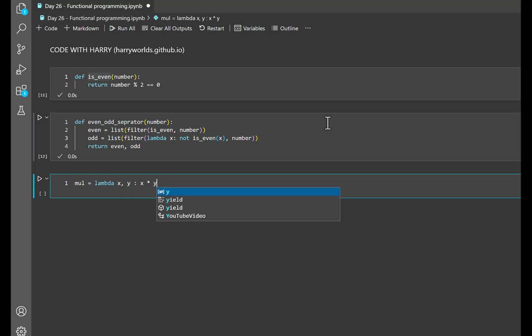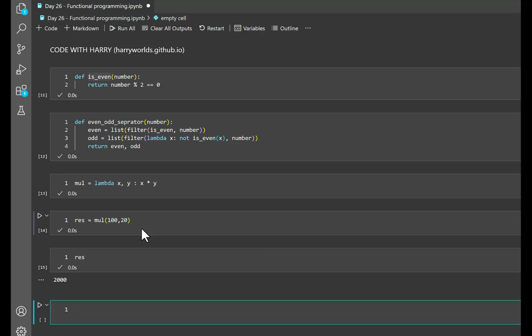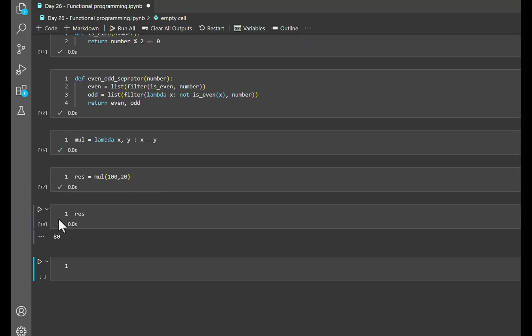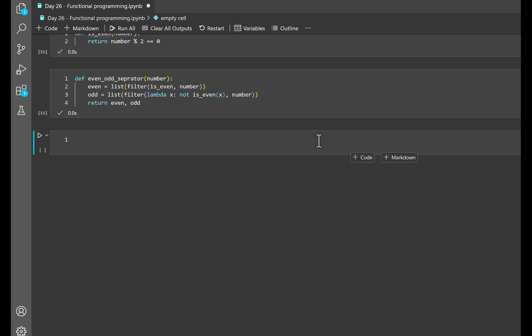Basically we are giving an expression over here. It is our algorithm where we're doing multiplication. Then we'll say result, and we'll say MUL, that stands for our multiplication variable, and I will say 100 by 20, and I'll call the result. Now you can see it says 2000. Similarly, if I put a negative sign over here, it's basically the sign of subtraction. So there we go, now you can see that's 80. Then you have to change this to subtraction. Let's not waste time on this, I'm just trying to show you how this works.